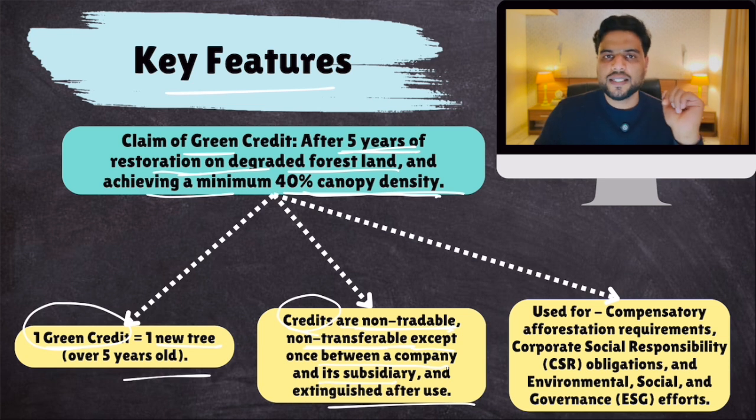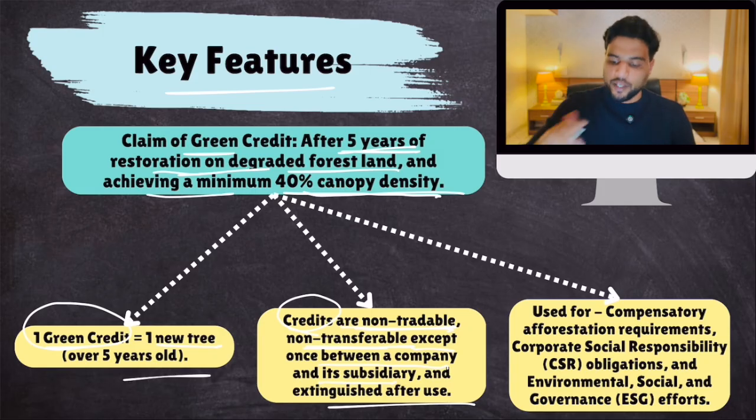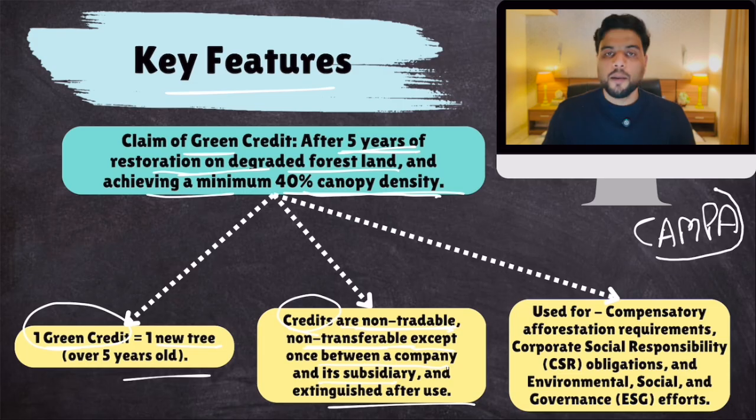Now, where can you use these green credits? Okay, let's suppose there is a company which destroys a forest to build a mall. Now, when they destroy a forest, they have to contribute some money to plant a new forest. And the money goes to Campa Fund. Okay, but you don't have to contribute this money if you already have green credits. So compensatory afforestation requirements, then certain corporates have corporate social responsibility, then certain companies have environmental, social and governance requirements. These green credits can be used over here.